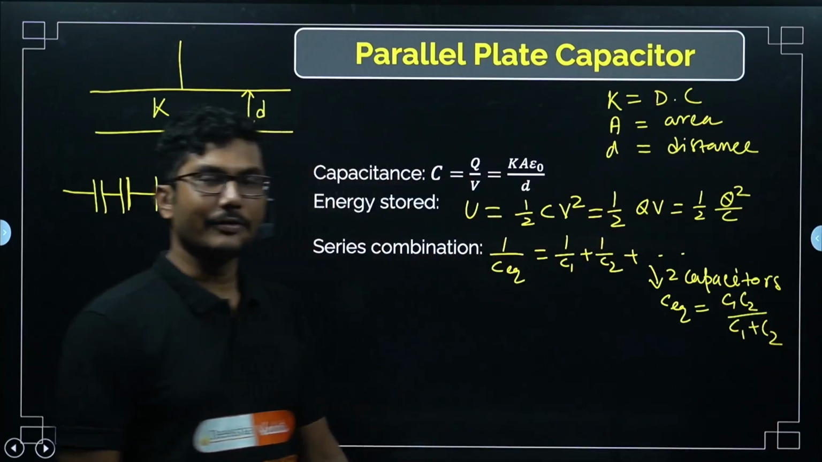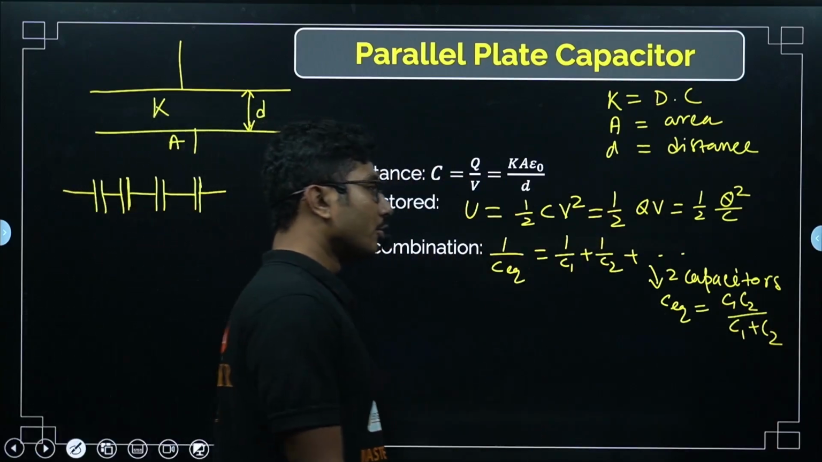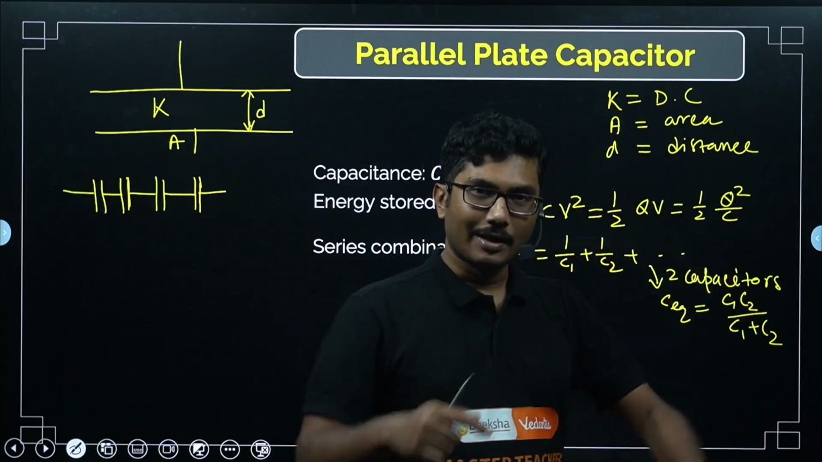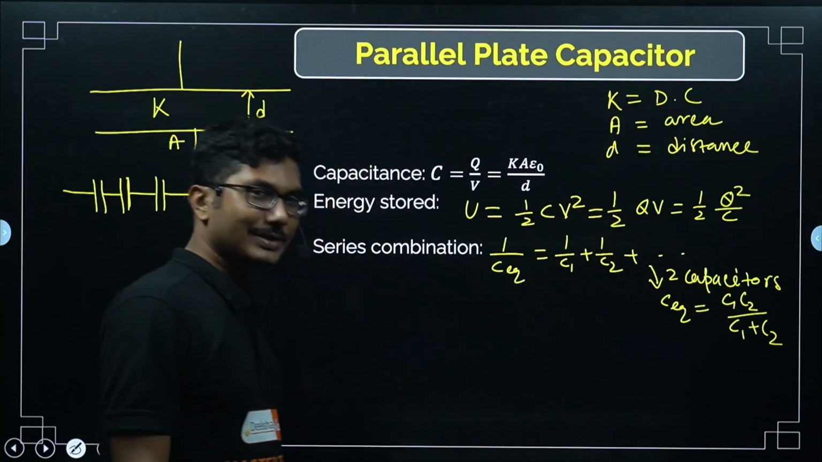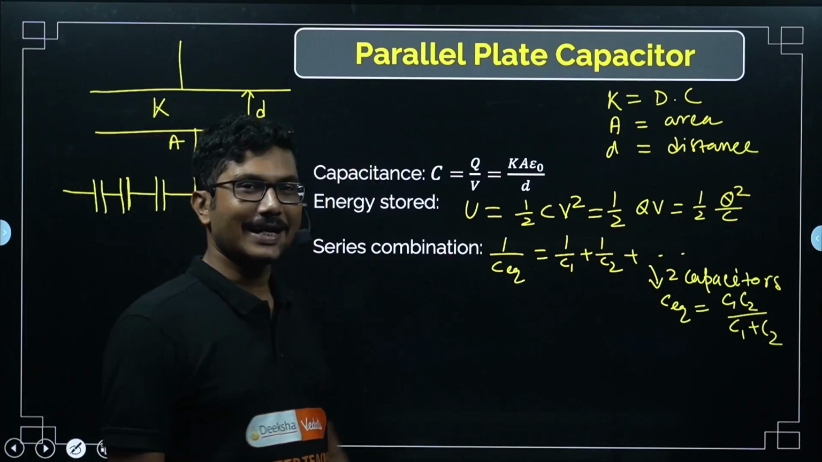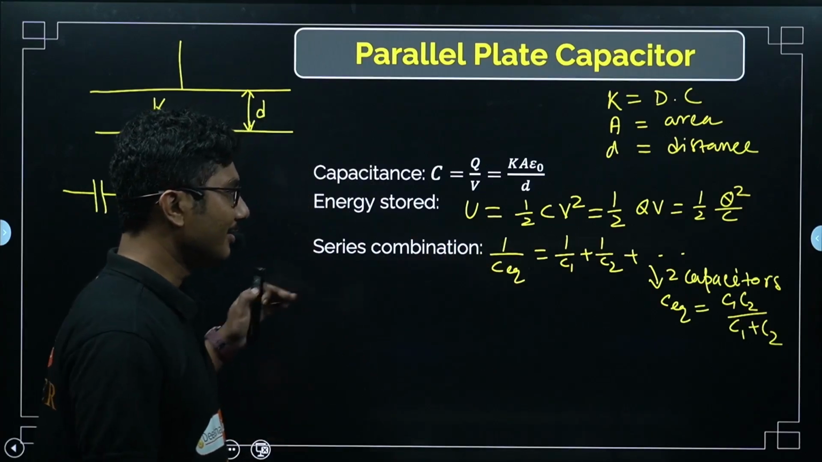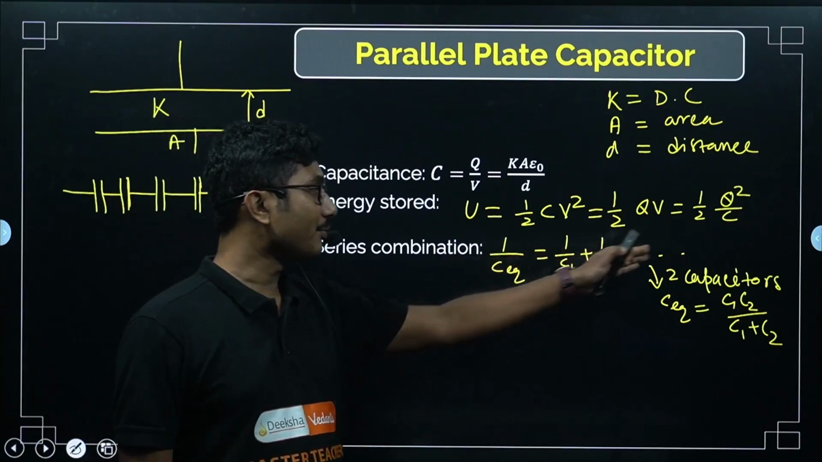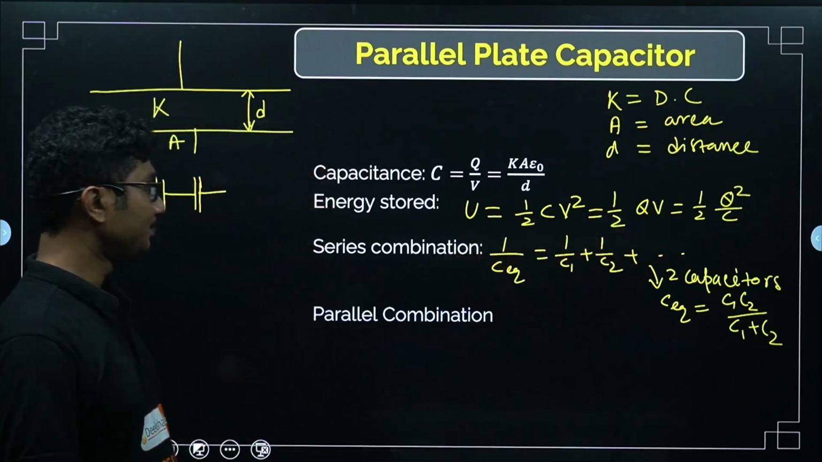This is only valid when two capacitors are involved. Don't try to use this formula for three capacitors. C1, C2, C3 divided by C1 plus C2 plus C3? No, that is wrong. You should not try that in your solution if more than two capacitors are involved. If more than two capacitors are involved, you have to use this formula.